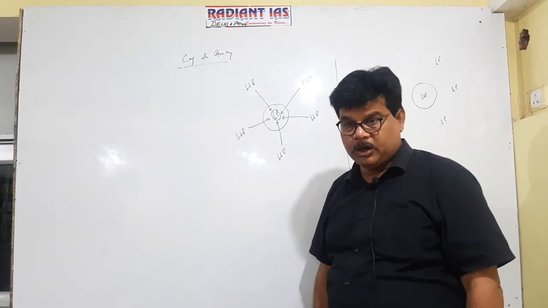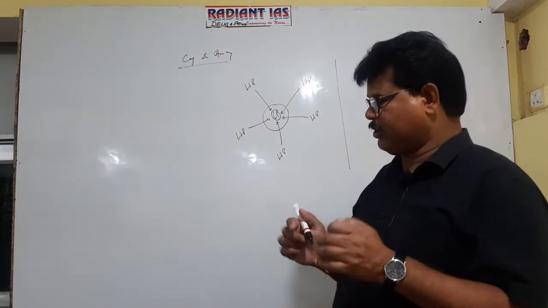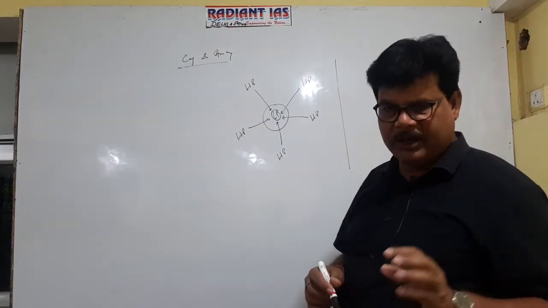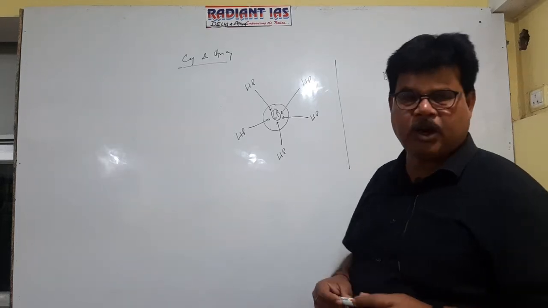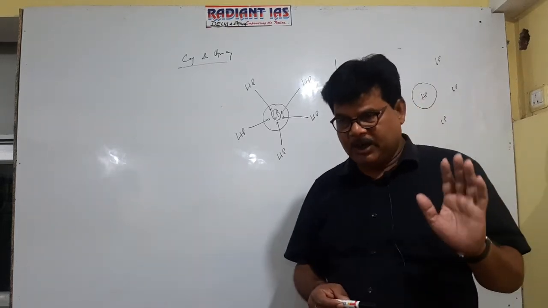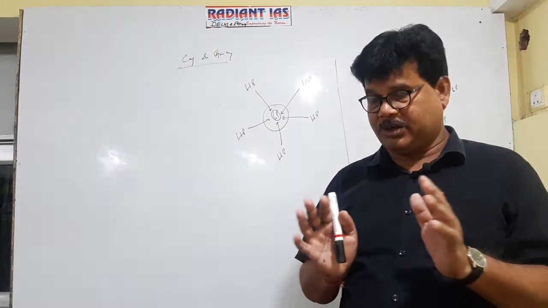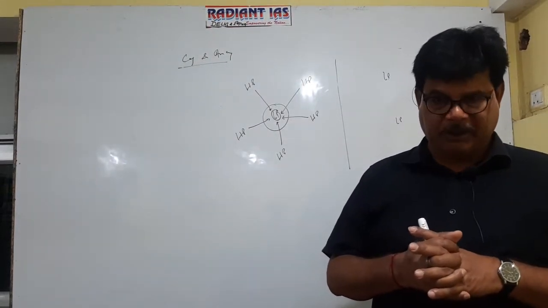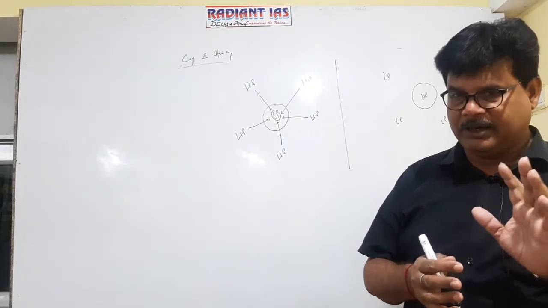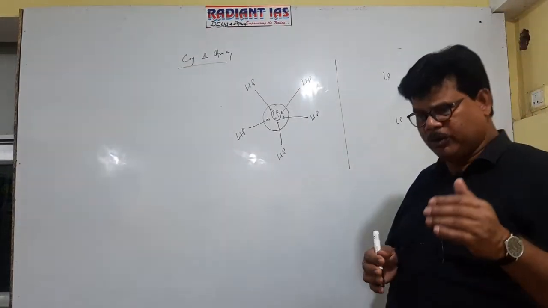So in this case, cyclone would be a transitory phenomenon. It appears that it should be a transitory phenomenon, but this is not the reality. You see, Hudhud, Phailin, etc.